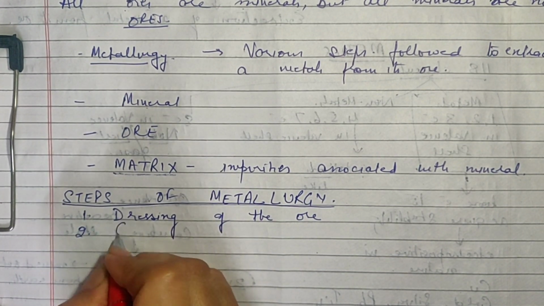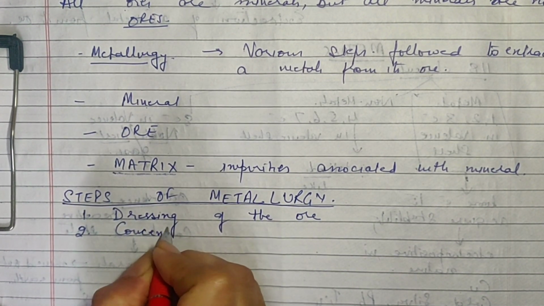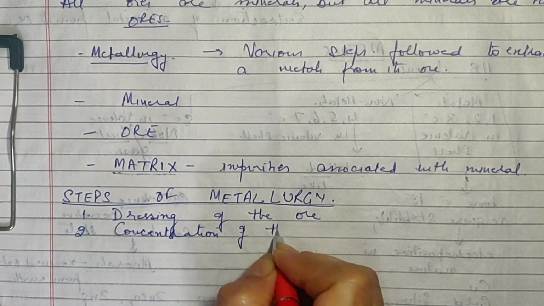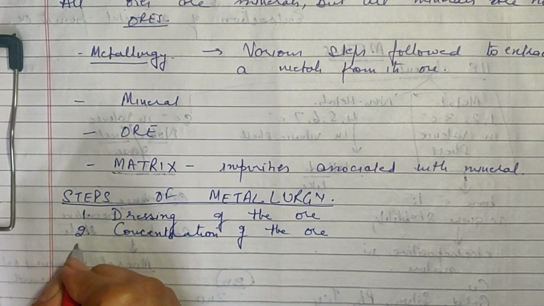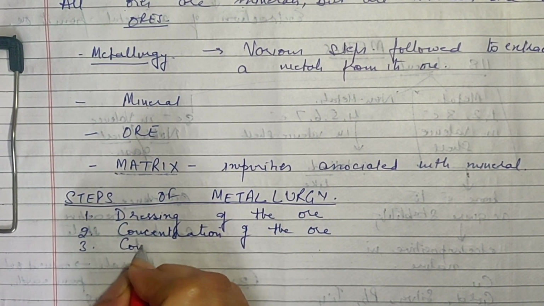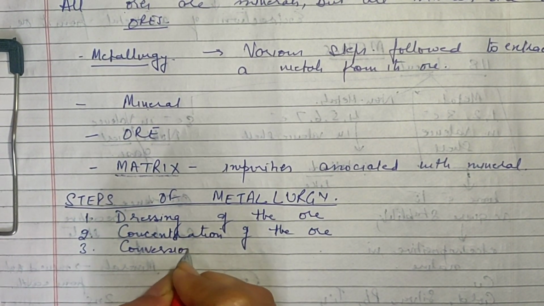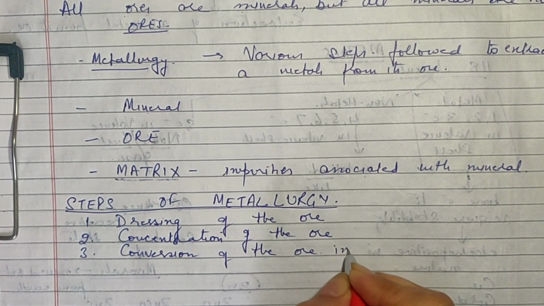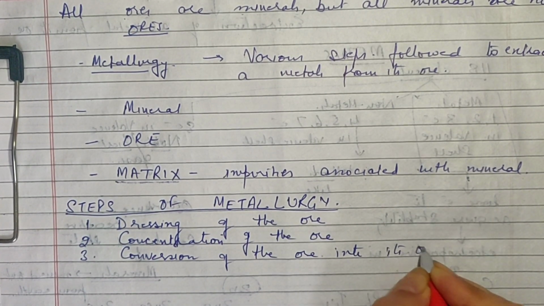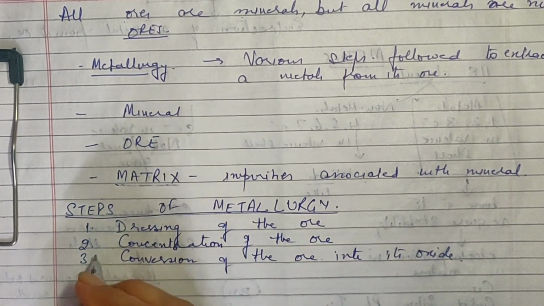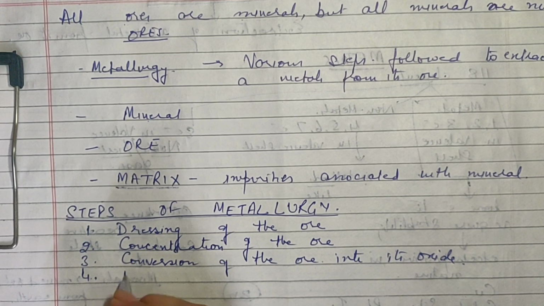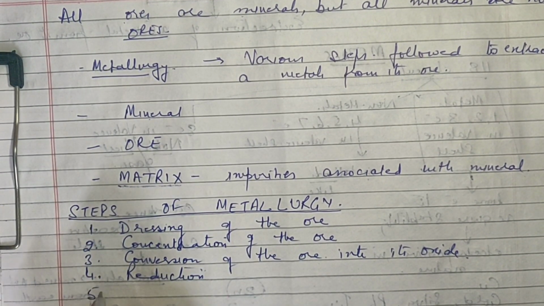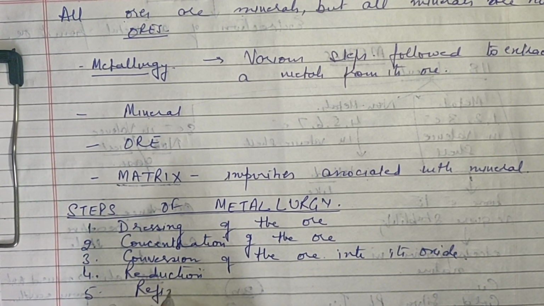Then the second one is concentration of the ore. Third one is conversion of the ore into its oxide. And the next one is reduction. And then we have refining.